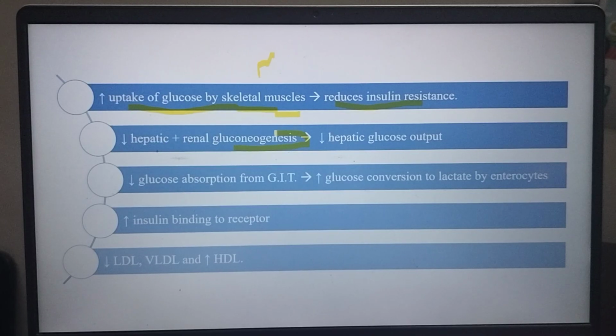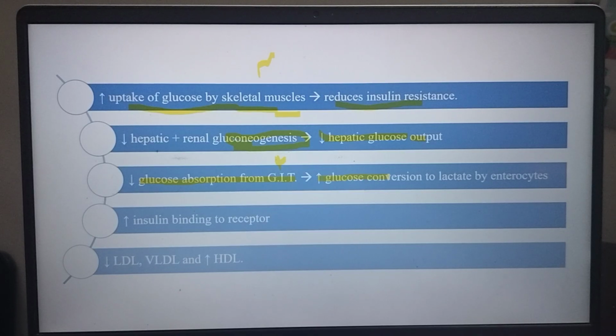It is decreasing the new glucose formation also, at the liver level and kidney level. So it is decreasing the hepatic glucose output. Like this, decreased blood glucose level is maintained by the use of metformin, and it decreases the glucose absorption from the GIT. Whatever food you have taken in the meal, it is decreasing the absorption of glucose. It might absorb the complex carbohydrates, but it will not absorb direct glucose. So somehow it is regulating the increasing blood glucose level.